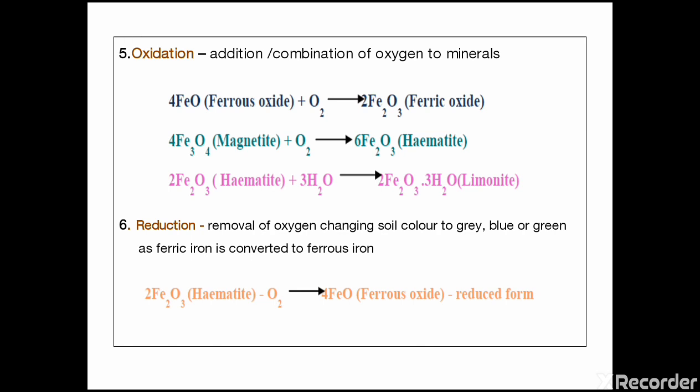And in the case of reduction, it is the removal of oxygen, and the example here is hematite converted to ferrous oxide, friends. The ferrous oxide is the most reduced form. And why is reduction important in weathering? Because all the gray, blue and green color of soil is due to the reduction process.